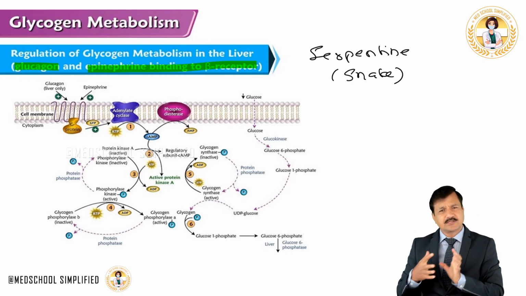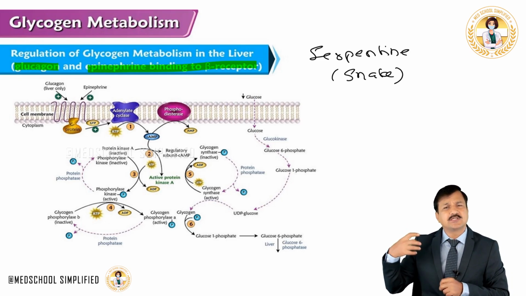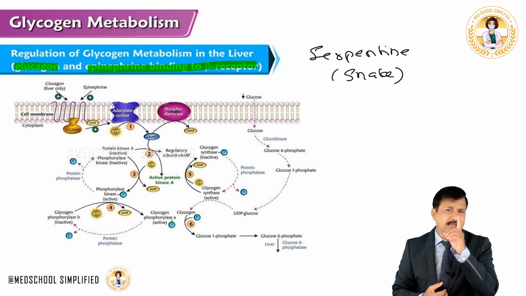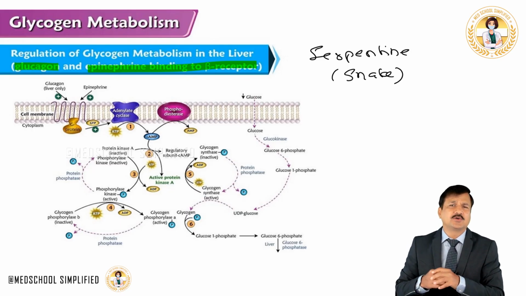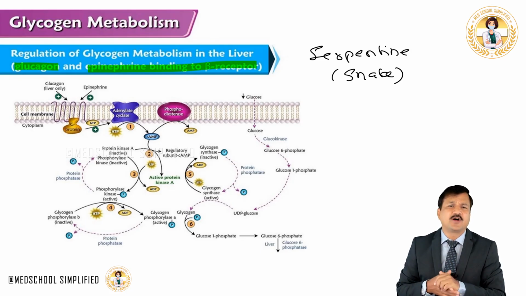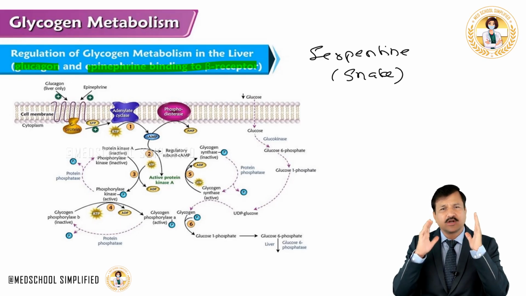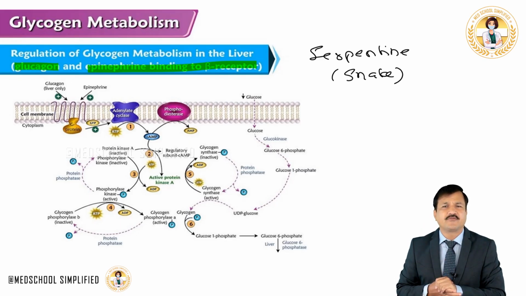Now when the glycogen degradation is going on one side, the antagonistic pathway, that is the opposite pathway, glycogen synthesis, should not go on. So the same protein kinase A is going to go and add phosphate to glycogen synthase, and the phosphorylated form of glycogen synthase is an inactive form of the enzyme. That's why glycogen synthesis will decrease. So this is how glucagon and epinephrine will make sure glycogen degradation is going on under fasting condition and stressful situation in the liver, and glycogen synthesis goes down.